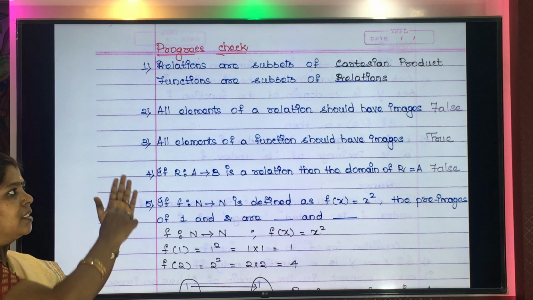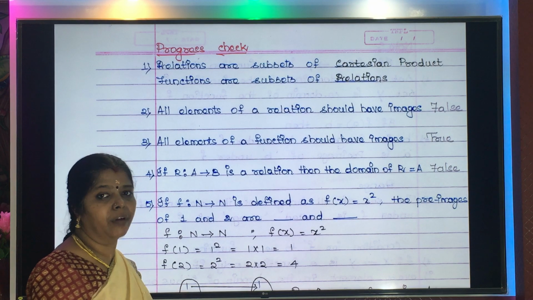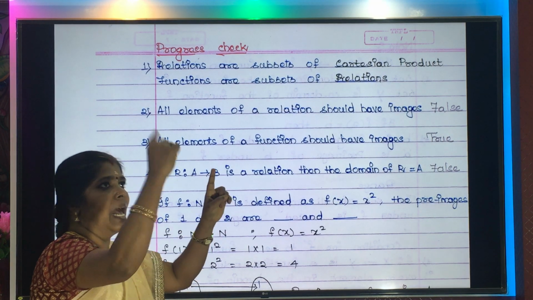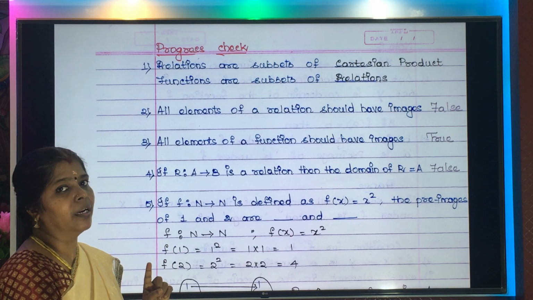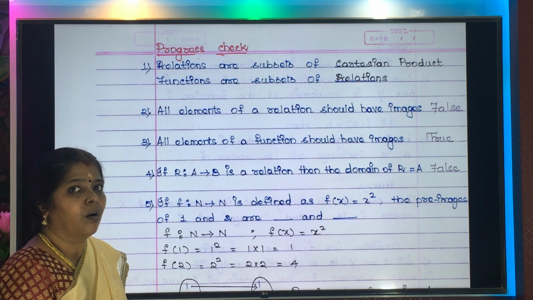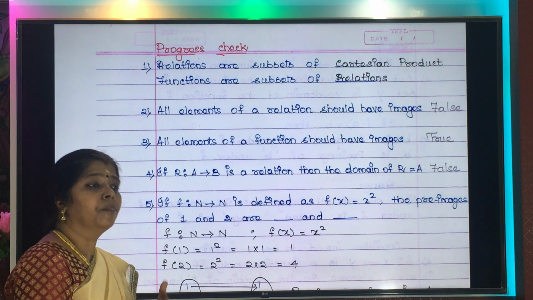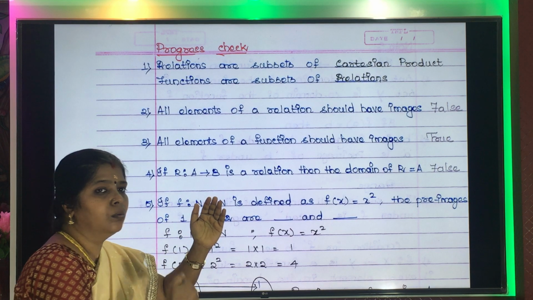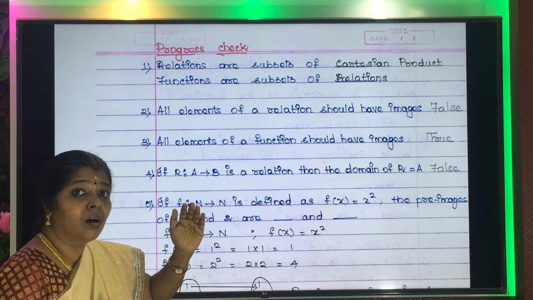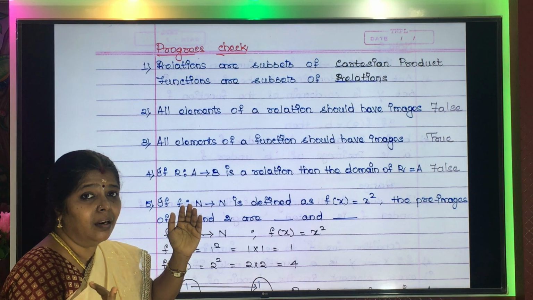Okay. See, suppose in set A you have elements 1, 2, 3, 4, 5. Maybe 1 will have an image, 2 will have an image, 3 will have an image, 4 will have an image, whereas 5 will not have an image. Okay. So what will happen? If you want to write the domain, you will not write 1, 2, 3, 4, 5, because 5 doesn't have what? It will not have an image.